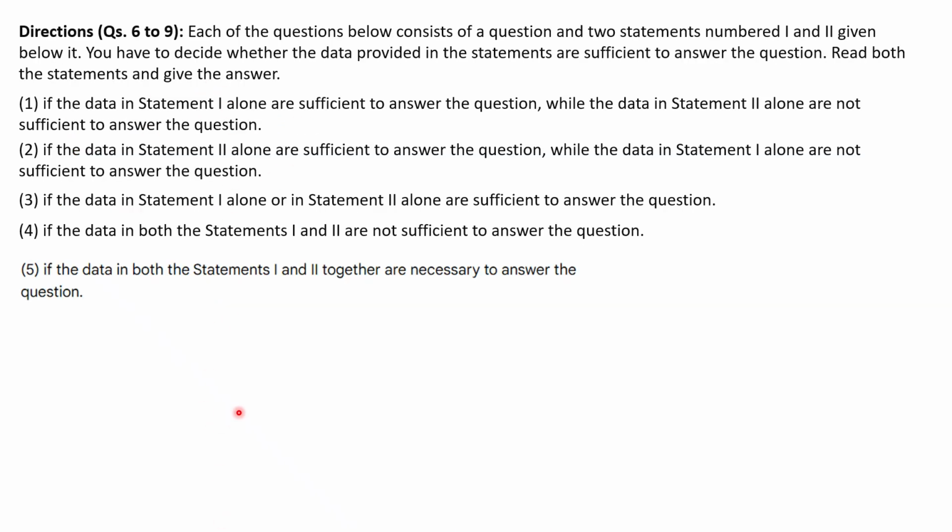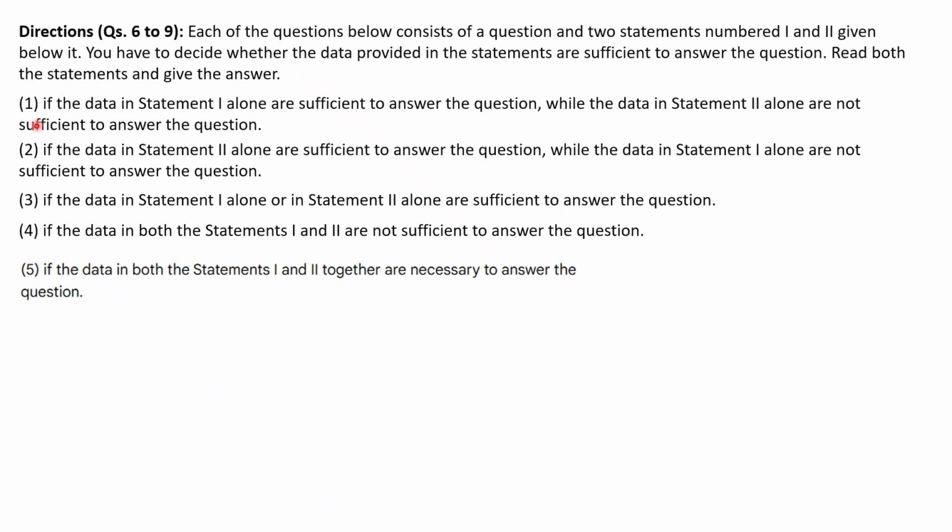Now next I am going to do the data sufficiency question. So each of the question below consists of a question and two statements number 1 and 2 given below it. You have to decide whether the data provided in the statements are sufficient to answer the question. Read both the statements and give the answer.